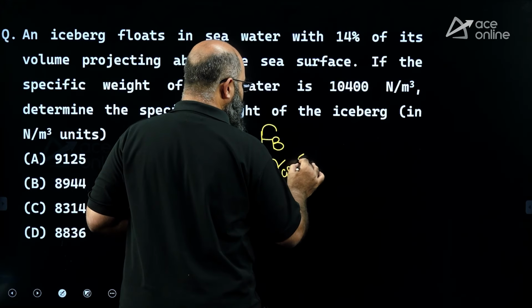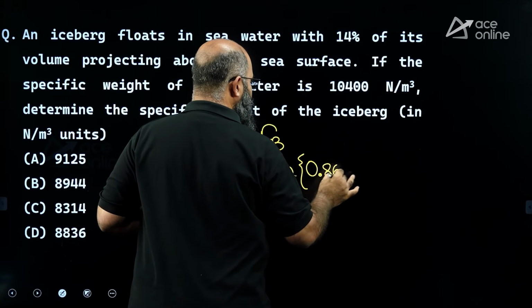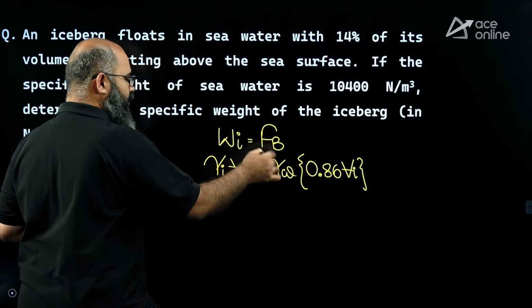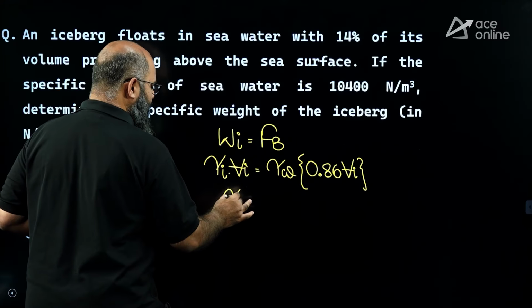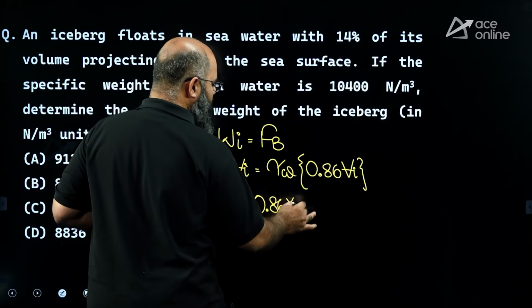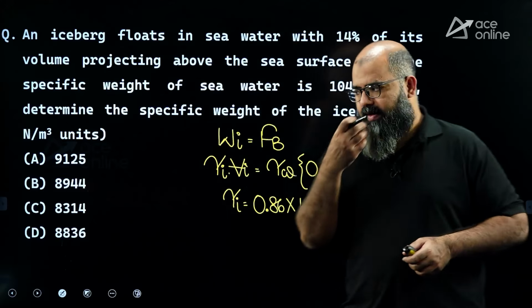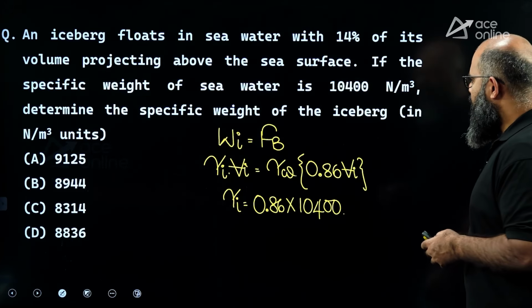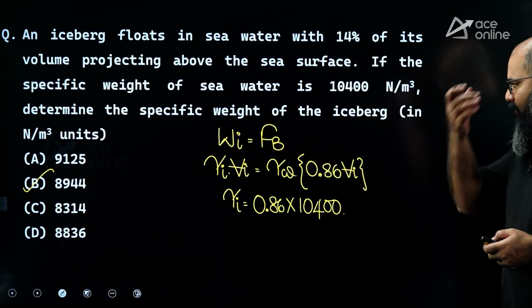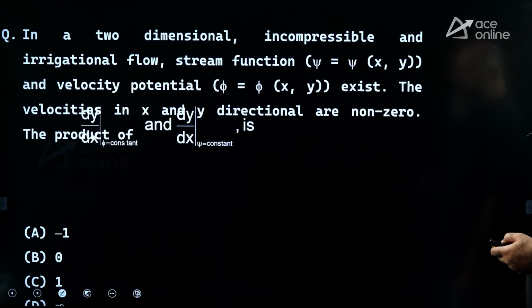the volume of water displaced. If 14% is projecting above, 86% is below. So 0.86 times volume of ice. I can cancel volume of ice on both sides. So gamma of ice has to be equal to 0.86 times gamma of seawater, which is 10,400 Newton per meter cube. So 0.86 into 10,400 Newton per meter cube, if you calculate, will come out to be 8,944 Newton per meter cube. Answer is option B, 8944. Moving further.